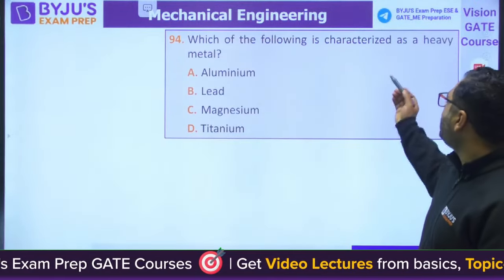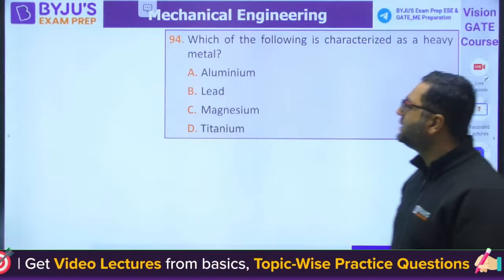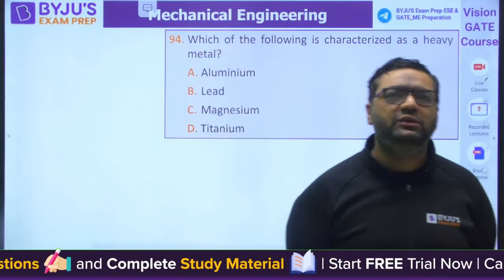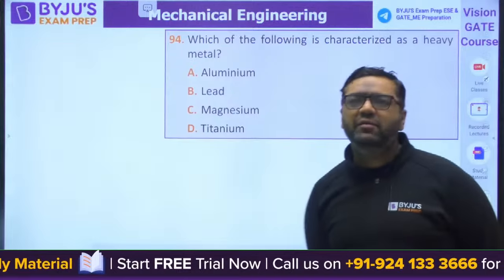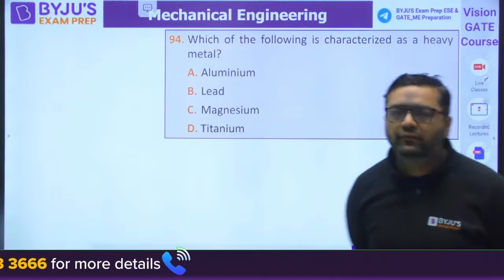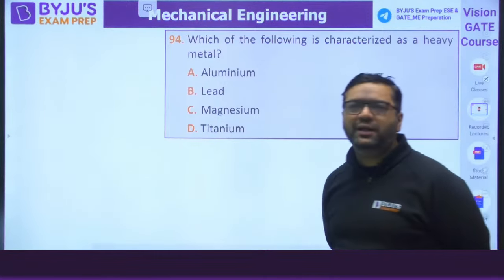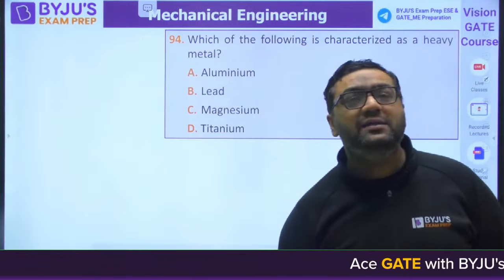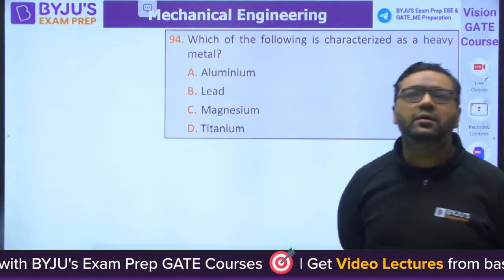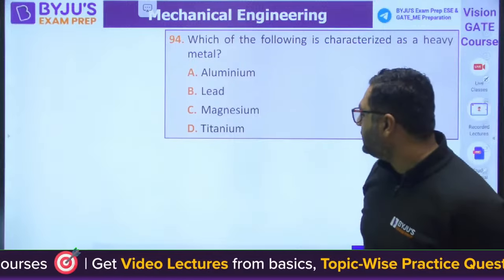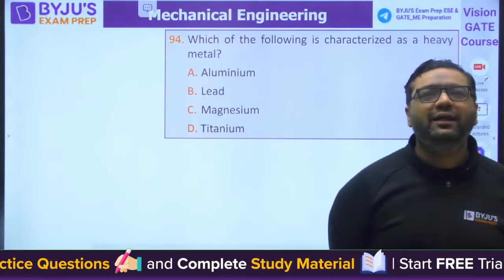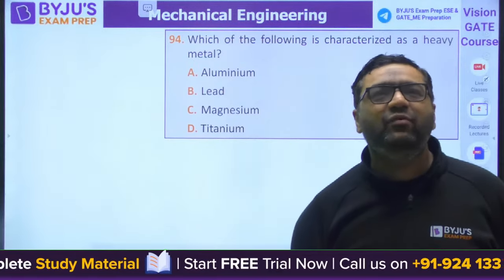Which of the following is characterized as heavy metal? Heavy metals are those whose density is high and which are generally of toxic nature. Aluminium, lead, magnesium, titanium: toxic nature, high density. Which of them is toxic? Have you ever heard the word unleaded petrol? Why do we want unleaded petrol?